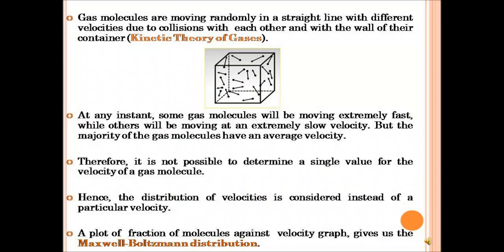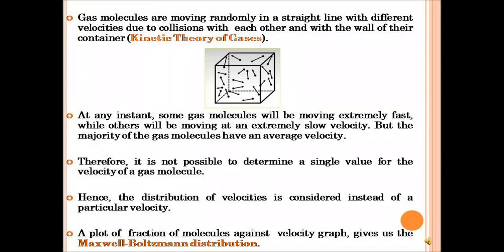At any instance, some gas molecules will be moving extremely fast, while others will be moving at an extremely slow velocity. But the majority of the gas molecules have an average velocity. Therefore, it is not possible to determine a single value for the velocity of a gas molecule.